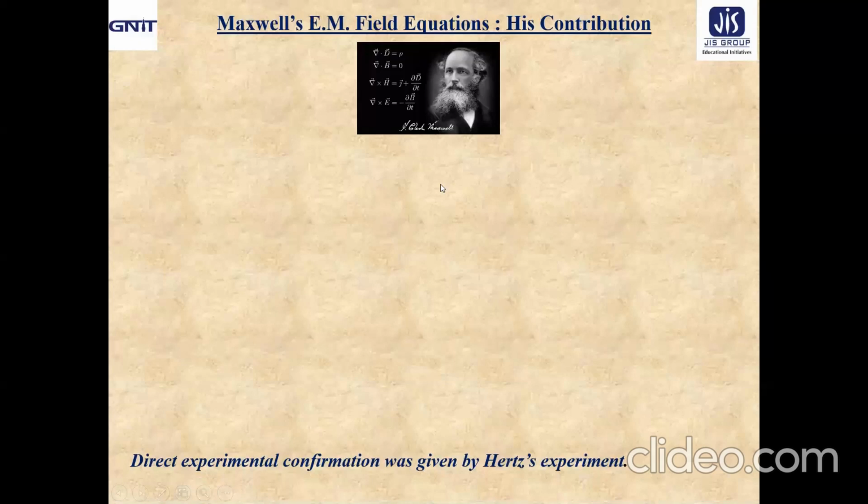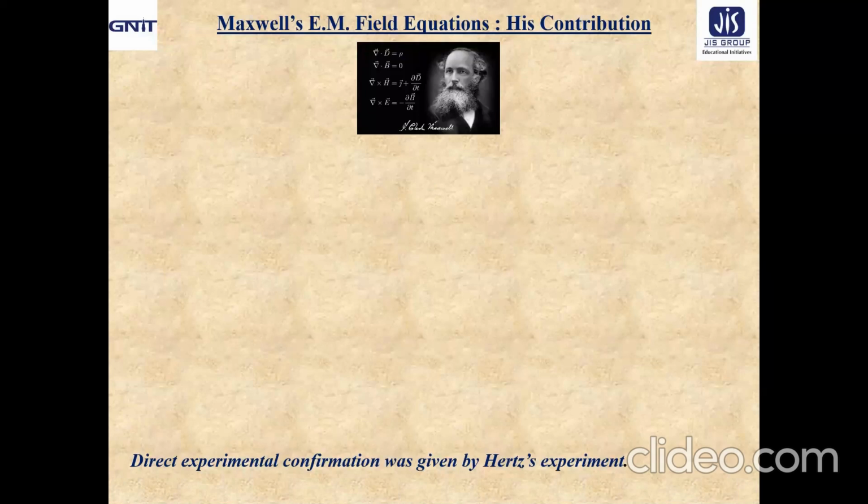So, hello students. I'm extremely sorry, because of some network issue I got disconnected. So let us start from our old discussion point, that is Maxwell's electromagnetic field equations, the most important person in electromagnetic theory and his contribution.